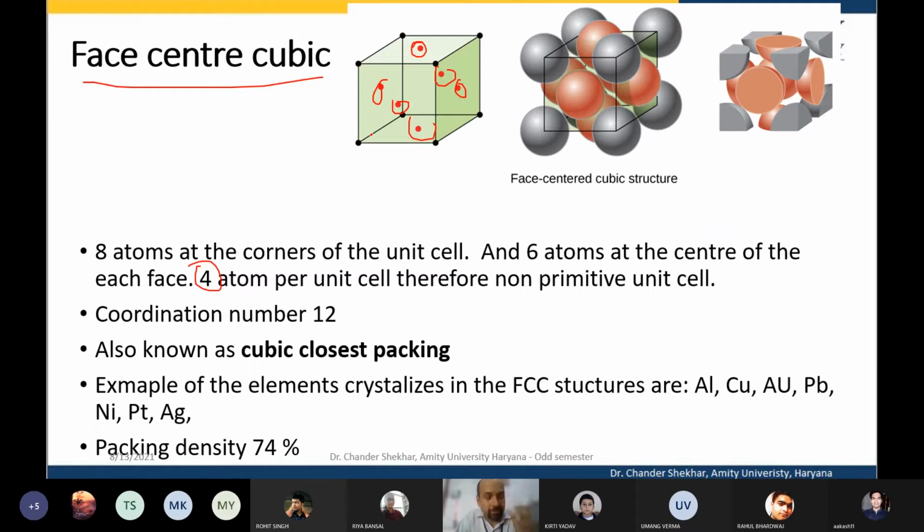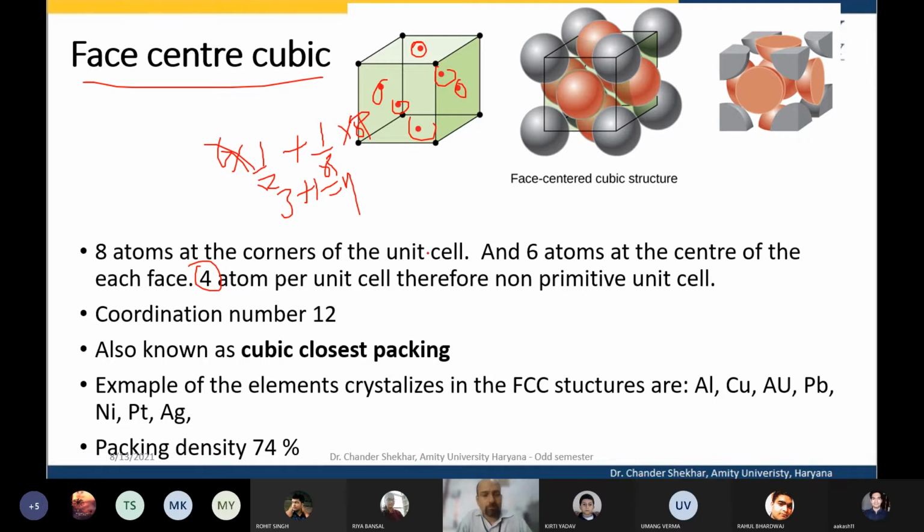Face center, the atom contributes half, because there are two faces meeting there, and so the atom is divided. It contributes half to each unit cell. So 6 into half plus 1 by 8 into 8. So total there are 3 plus 1, so total 4 atoms.